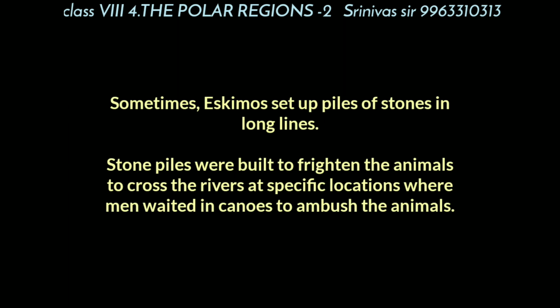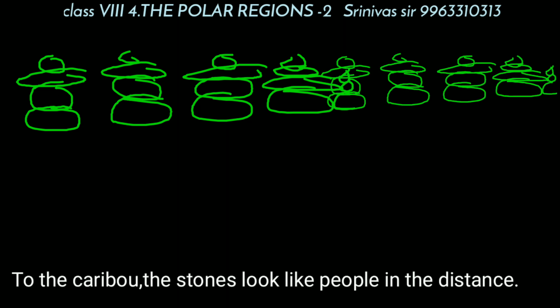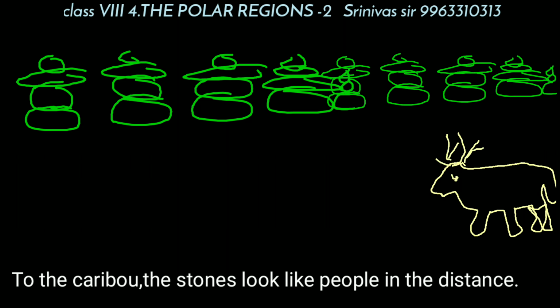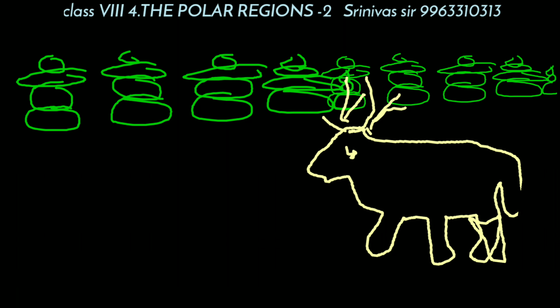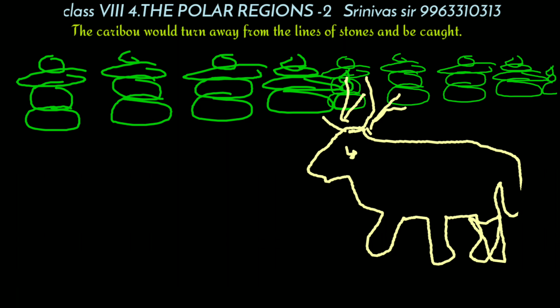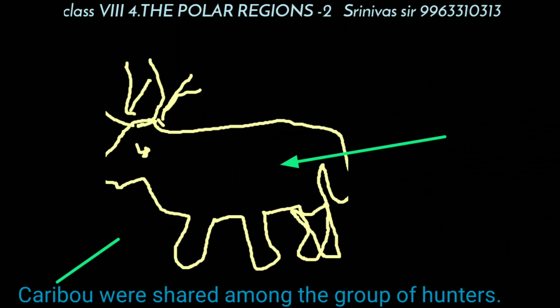Sometimes Eskimos set up piles of stones in long lines. Stone piles were built to frighten the animals into crossing the rivers at specific locations, where men waited in canoes to ambush the animals. See children, these are the stone piles. They built these stone piles one by one in a line. To the caribou, the stones looked like people in the distance. When the caribou saw the stone piles, they thought they were real human beings, so they would turn away from the lines of stones and be caught.